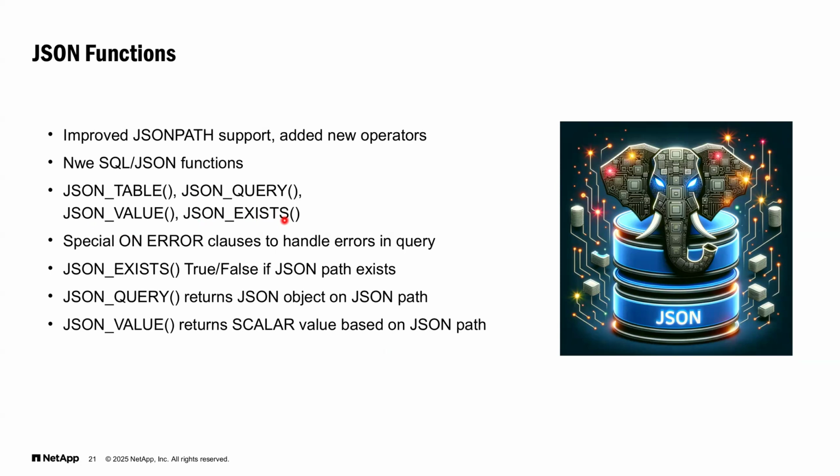The existing implementation is very powerful and quite performant, but the syntax for using JSON queries is not exactly SQL friendly. So with these new functions, we are closer to the SQL world.